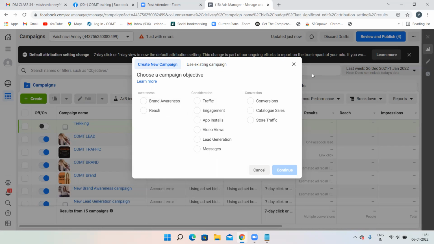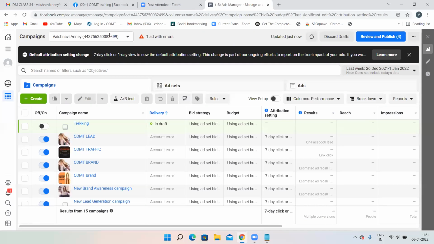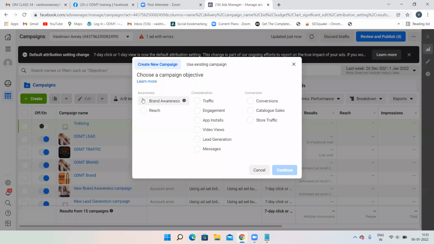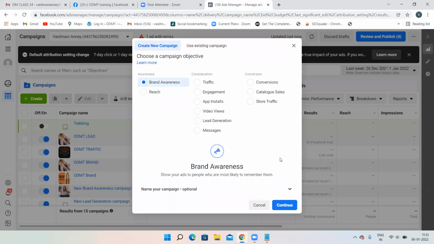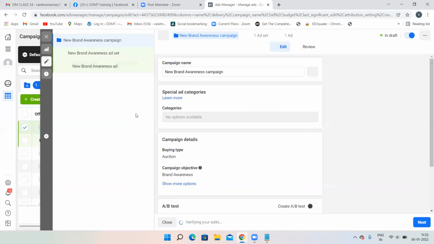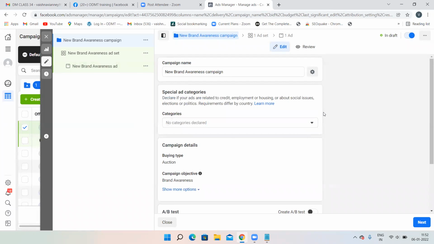Now coming to brand awareness. Again, I'll tell you: log into your Facebook account, ads manager, that is the ads account, later click on the create button, then click on brand awareness. First, we will learn how to create a brand awareness campaign for Facebook. Then click on brand awareness, then click on continue. That's it. This is our objective. There, our objectives were search network and display network, right? Here, our objective is the brand awareness campaign.